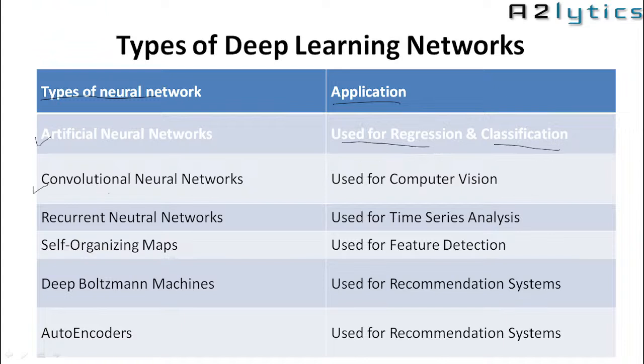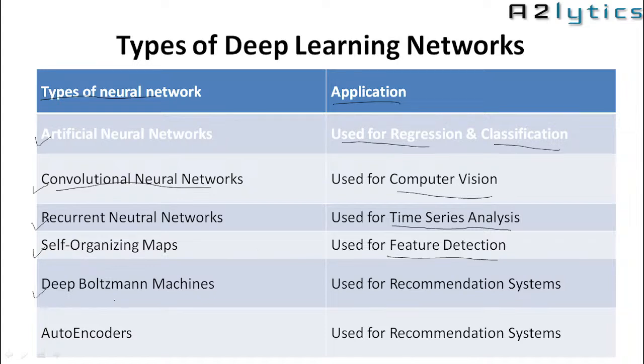Second type of deep learning neural network is a convolution neural network, which is used in computer vision applications. Third is a recurrent neural network, which is used in time series analysis. Fourth is the self-organizing maps type of deep learning network, which is used in feature detection.